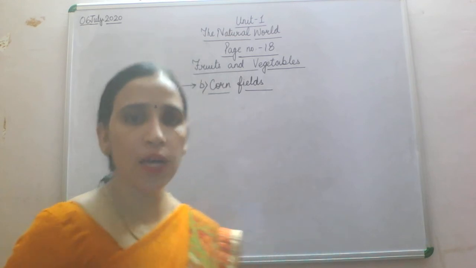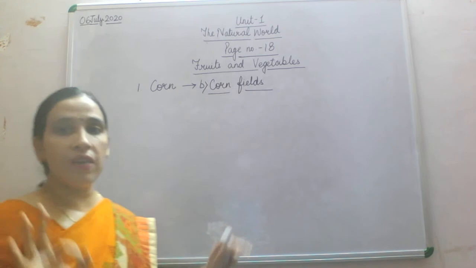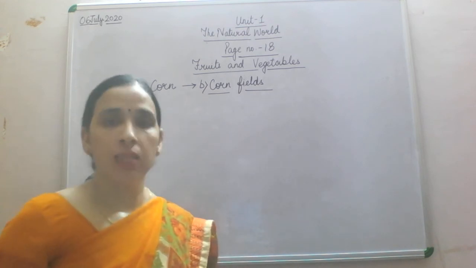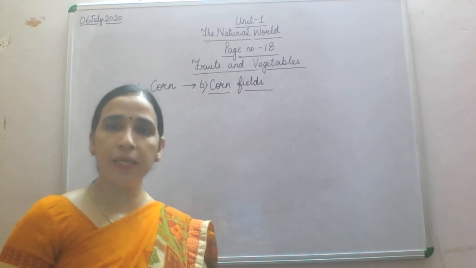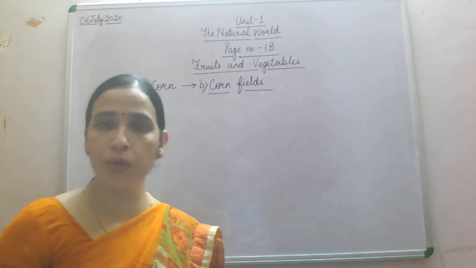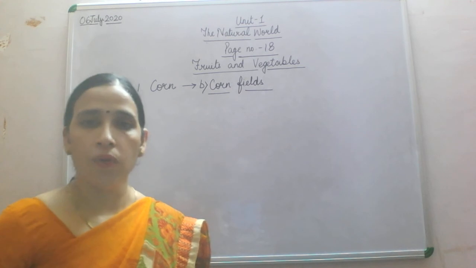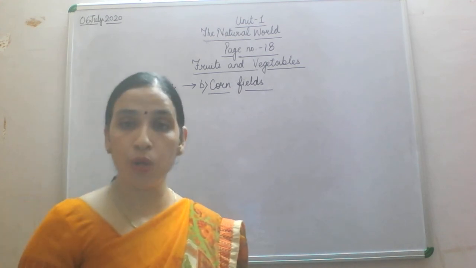So from where are you getting corn? See, all the fruits and vegetables are not found on trees only. Some of the fruits are found on creepers also. They are a kind of creepers, a kind of climbers also. So that we will study right now. Fine. What kind of creeper fruits are there, climber fruits are also there.